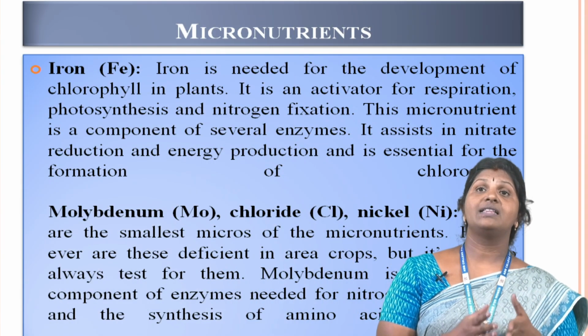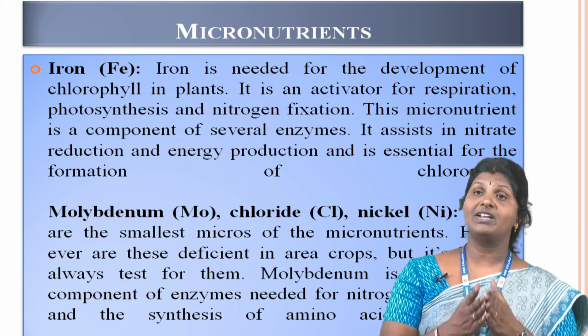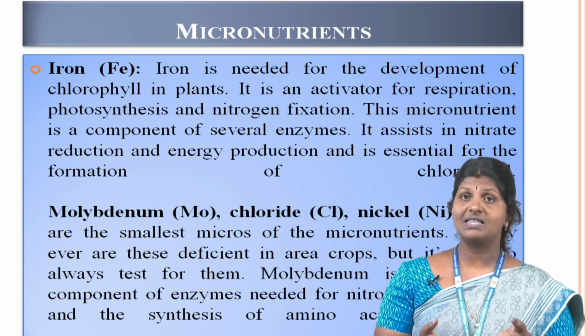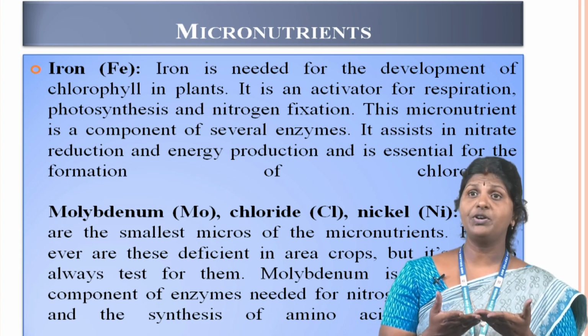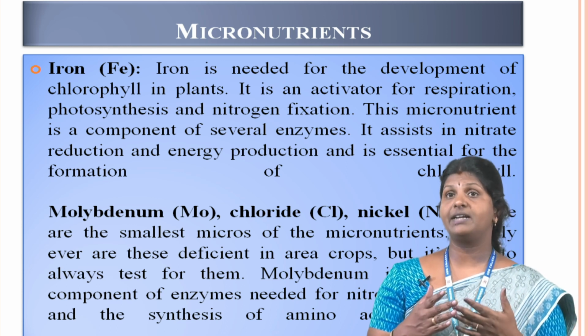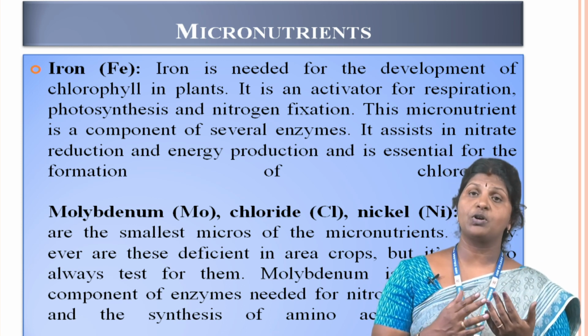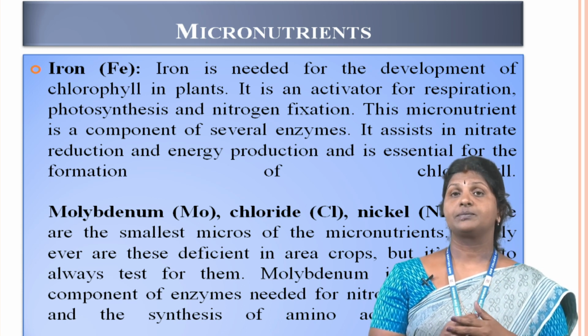Then iron is needed for the development of chlorophyll in plants. It is an activator for respiration, photosynthesis and nitrogen fixation. This micronutrient is a component of several enzymes. It assists in nitrate reduction and energy production and is essential for the formation of chlorophyll.